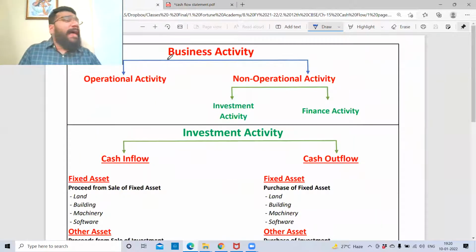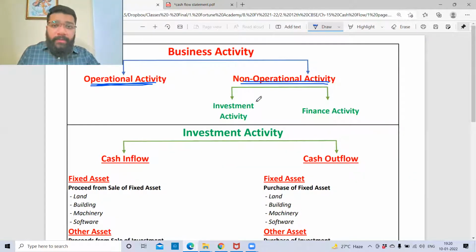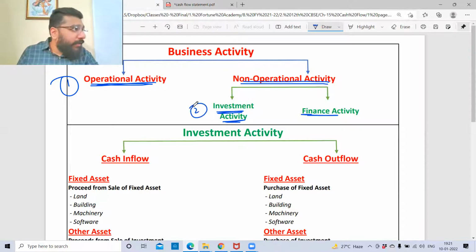So guys, your business activity is categorized into two activities: operational activity and non-operational activity. Guys, listen to me very carefully. One is operational activity, second is non-operational activity. Core business, non-core business. This non-operational activity is further sub-classified into two categories: investment activity and finance activity. So we are going to study number one, what is operational activity; number two, what is investment activity; number three, what is finance activity.